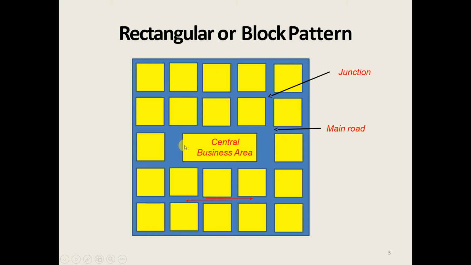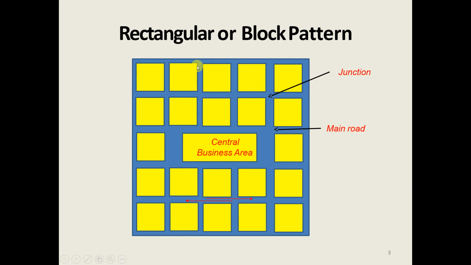For example, in the morning, when commuters are going to their offices or for business purposes, they start the trip from the corners of the city, and their trip ends at the CBD area. In the evening, the trips are generated from the CBD and end at the outskirts or different corners of the city. So this is the CBD area.